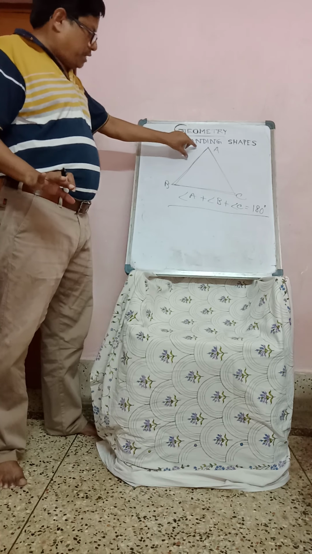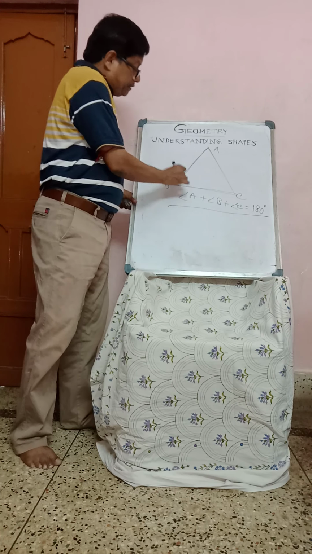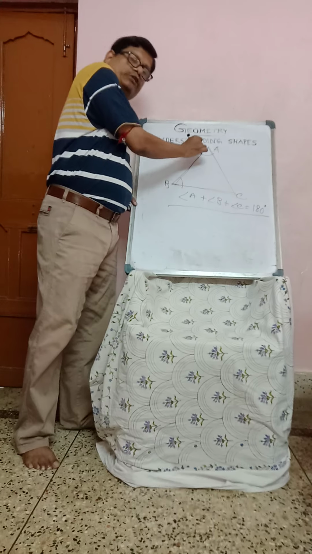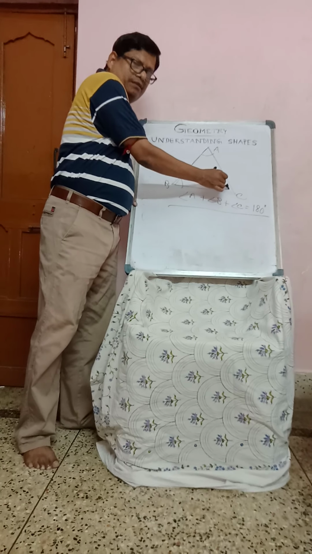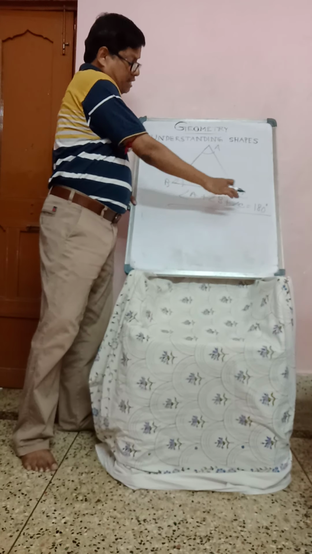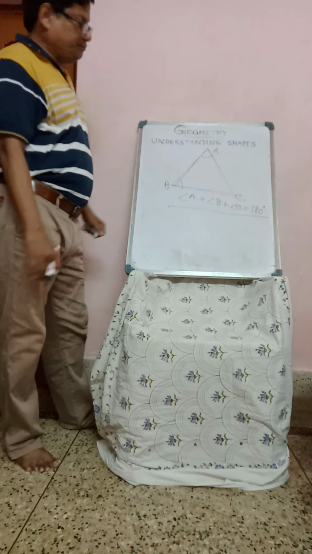If two angles are given, we can also find the third angle with the sum property of a triangle.